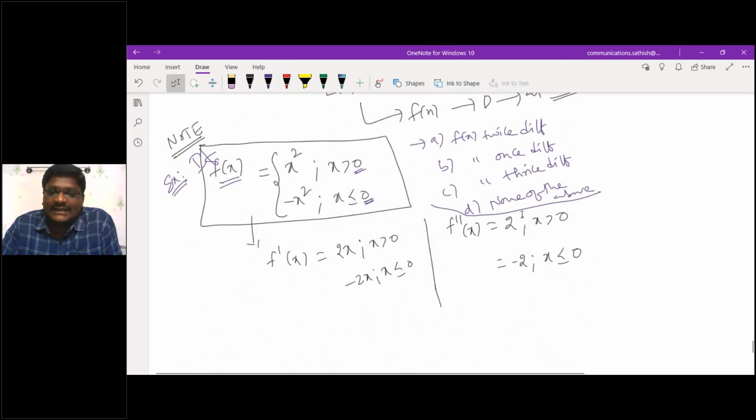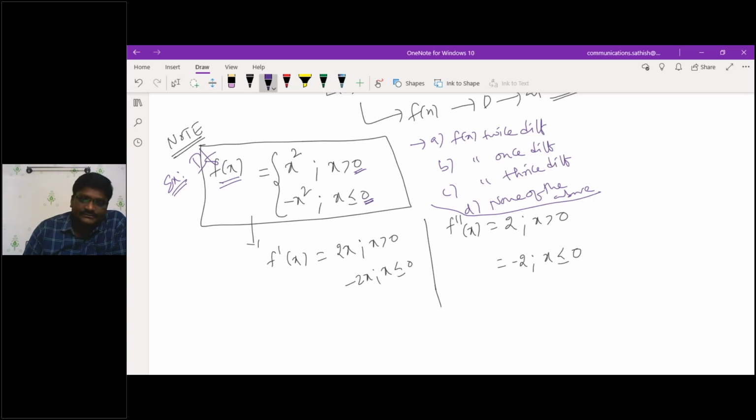Yes, sir. Or simply, forget about this. Simply listen. What is the first derivative here? For this function f of x, f dash x is 2x when x is greater than 0, and minus 2x when x is less than or equal to 0. What can I say about the left limit and right limit? Can you tell me what the left limit and right limit are?